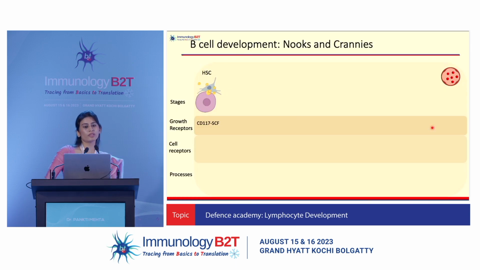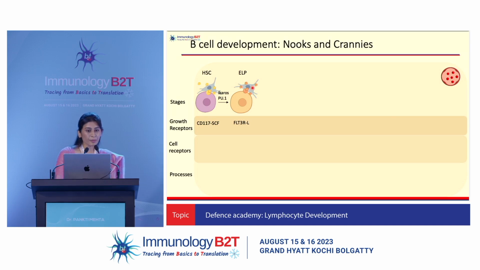Now let's see how this happens in further detail. So we have the hematopoietic stem cell interacting with the stromal cells with the help of c-KIT and stem cell factor, which is providing growth signals to it. When you have certain transcription factors like high Ikaros and low PU.1, the cell starts committing itself towards the B cell lineage. So first is the early lymphocyte progenitor stage, where it starts expressing FMS-like tyrosine kinase receptor, which will